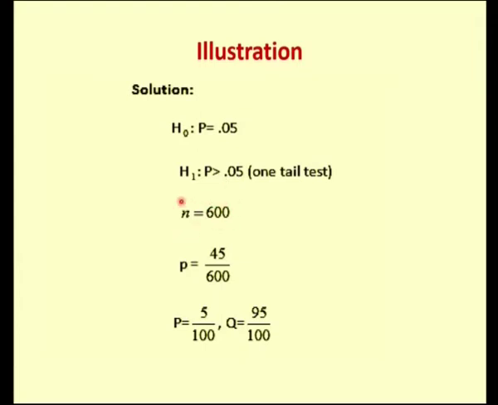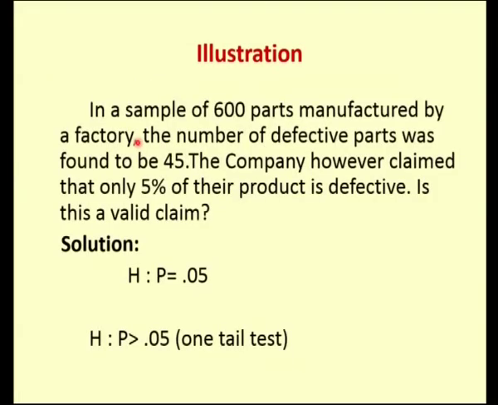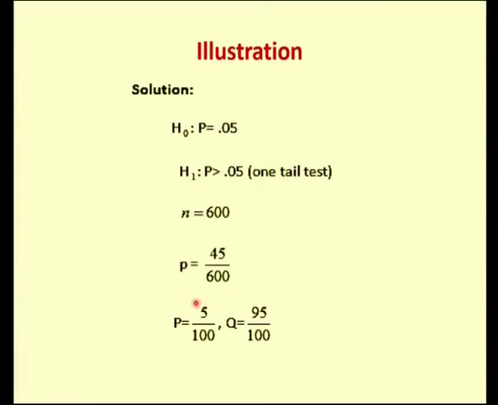The sample size here is N equal to 600 and my sample proportion small p is 45 by 600. So if you see the example, in a sample of 600, 45 is found to be defective. So 45 by 600 is nothing but my sample proportion. That is why I have mentioned here small p is equal to 45 by 600.